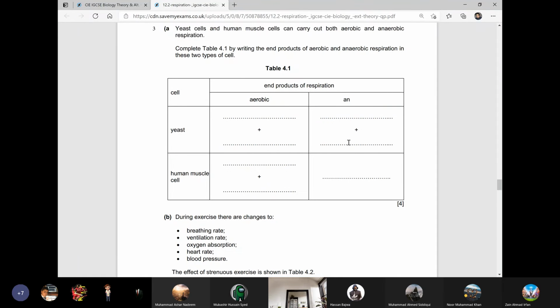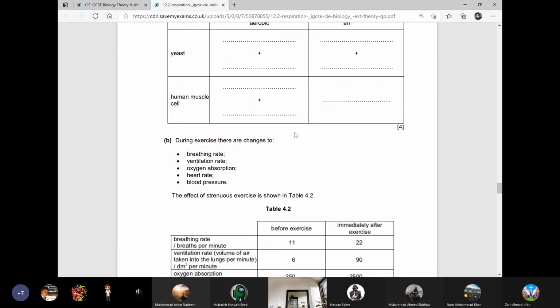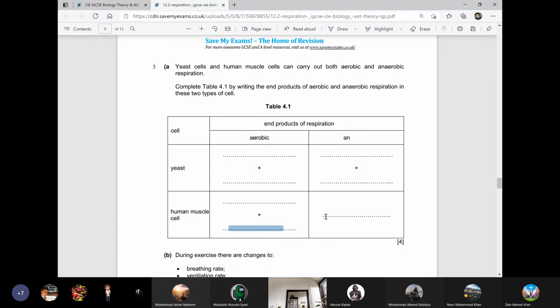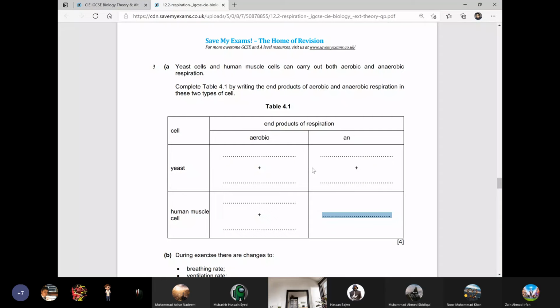We just talked about it in the beginning of this exercise. Now, in a human muscle cell, when aerobic respiration takes place, what is produced, boys? Carbon dioxide and water. Very good. I just explained that to you, right? Whether it is animal or bacterium or fungus or plant, whatever organism it is, whenever there is aerobic respiration, always carbon dioxide and water. And what will be produced during anaerobic respiration in the animals? Lactic acid. Very good answer, boys. The answer is lactic acid.